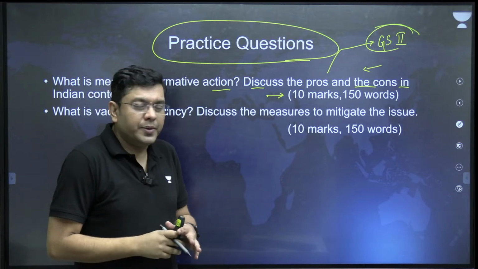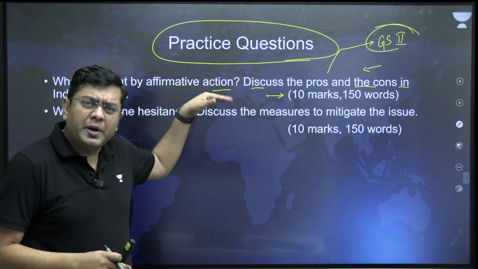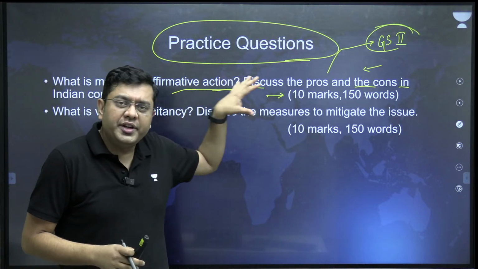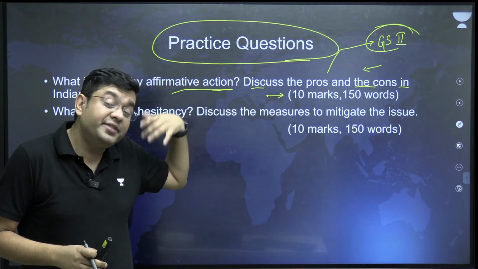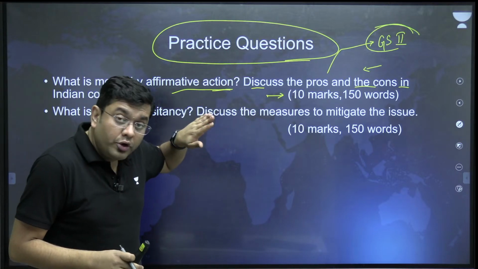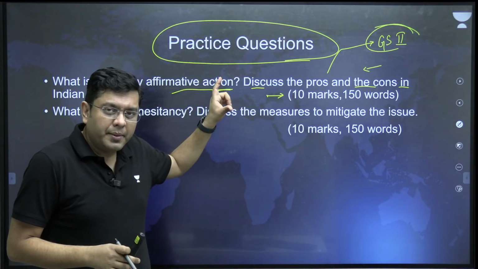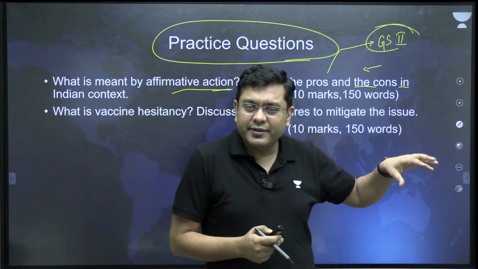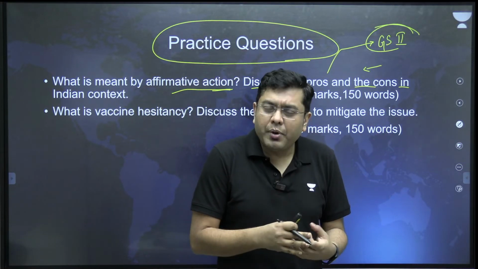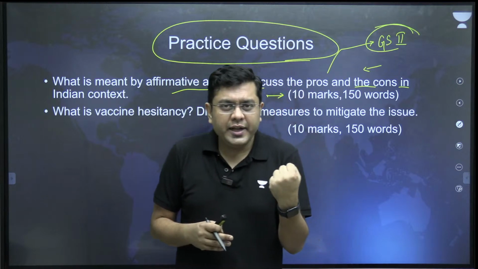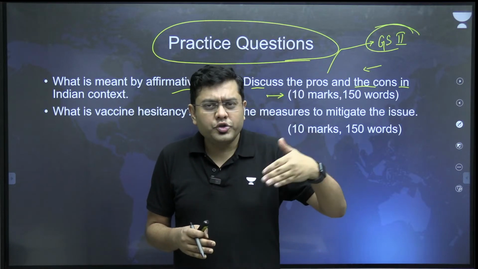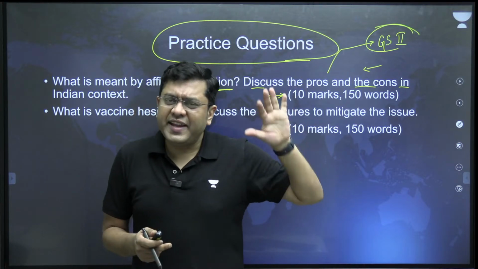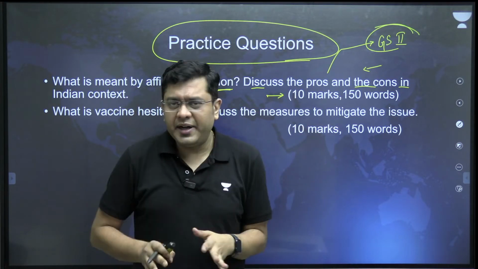So, the introduction. Here it is very simple, because the subject of the question is directly there: affirmative action. The socially disadvantaged classes of society are provided an opportunity to utilize their potential, regardless of sex, creed, etc. That is affirmative action.